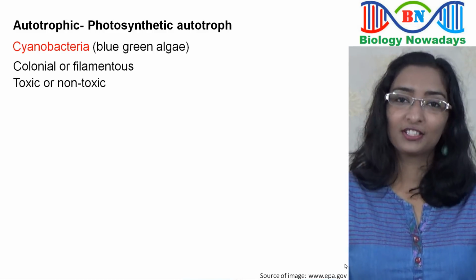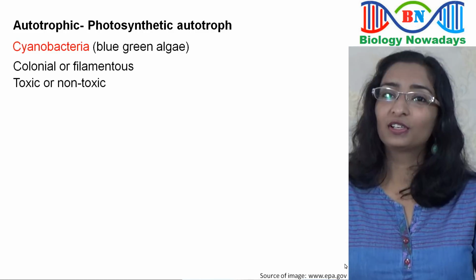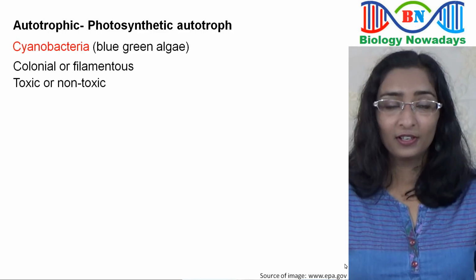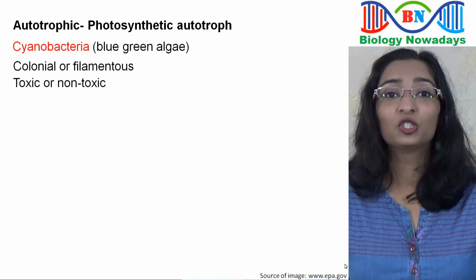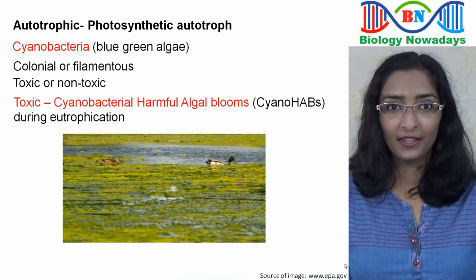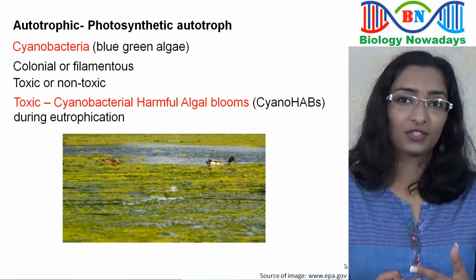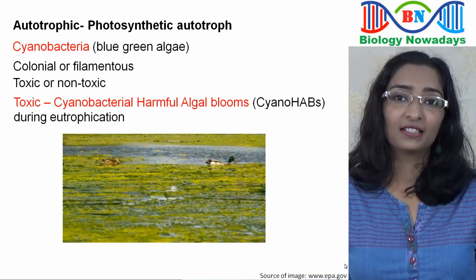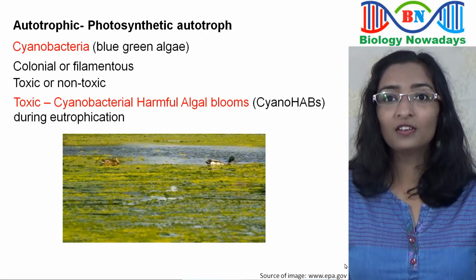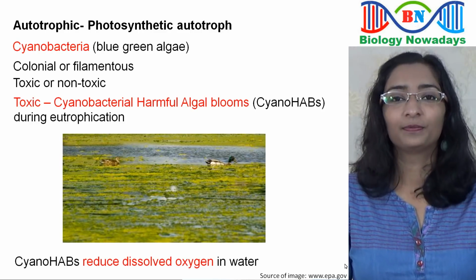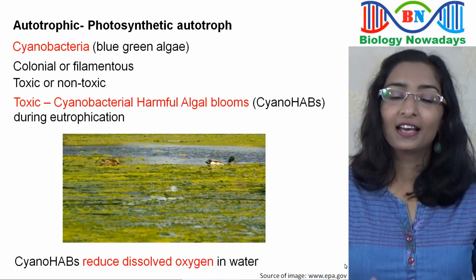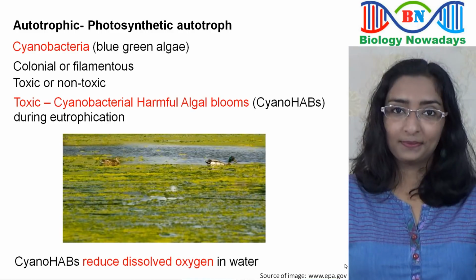An example for toxic effect of cyanobacteria can be seen when eutrophication occurs in water bodies. That is, when too many nutrients are discharged into water bodies, due to rain for example, this will lead to an increased growth of cyanobacteria resulting in cyanobacterial harmful algal blooms. They grow very quickly but they are short-lived. So there will be a lot of dead organic matter which starts to decay. This decay process will consume dissolved oxygen in the water, causing a reduction in the oxygen in the water. When the oxygen in the water decreases, what will happen? Of course, the animals and plants in the water bodies may die in large numbers.